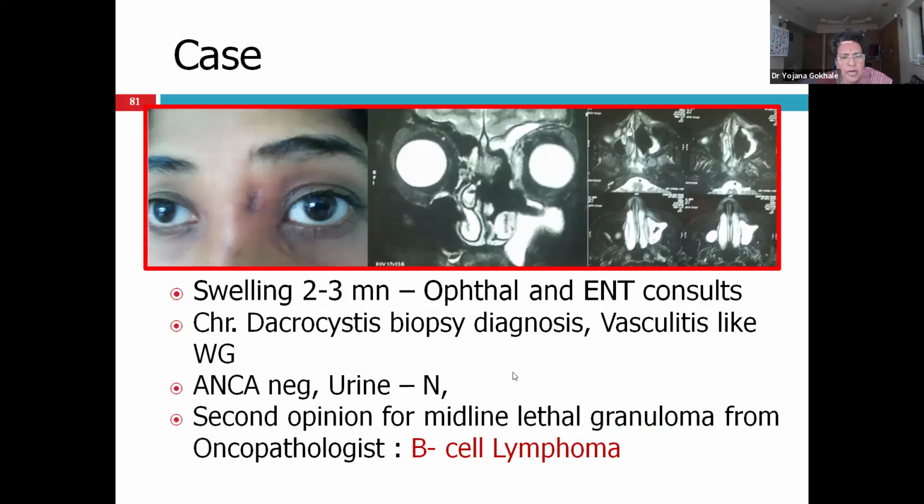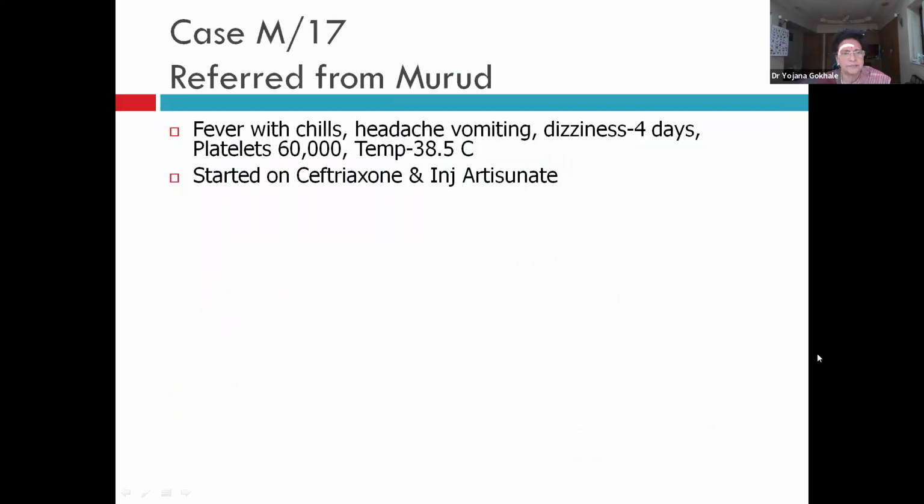Another young medical student had swelling of the left eye. Multiple ophthal and ENT consults were done. She had 3 biopsies. They were reported as chronic dacryocystitis, vasculitis like Wegener's granulomatosis, ANCA negative, but only 40% of limited Wegener's are ANCA positive, so not all are. But I insisted on second opinion because I thought there was really a lot of destruction here, so I wanted to rule out malignancy. I wanted Dr. Anita Borges madam's opinion, and on taking second opinion, it was B cell lymphoma. Patient was treated and was perfectly fine post treatment for next 5 years at least.